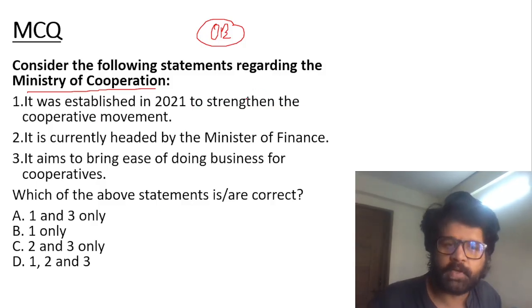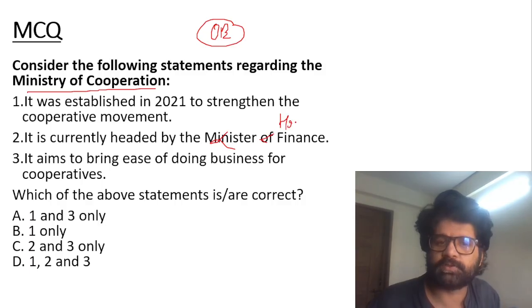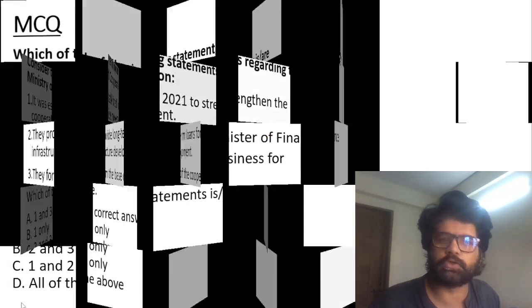You people are. It is not currently headed by the Ministry of Finance, but by the Home Minister. So the second is wrong. Now you're left with A and B. "Aims to bring" is a general statement, right? Ease of doing business with cooperatives. So A is the answer, 1 and 3 only. Really good. Next MCQ.